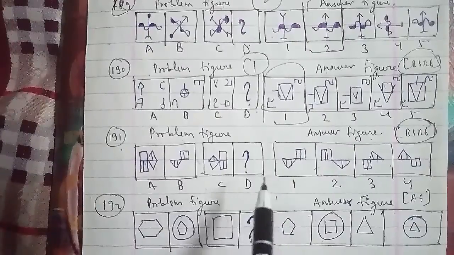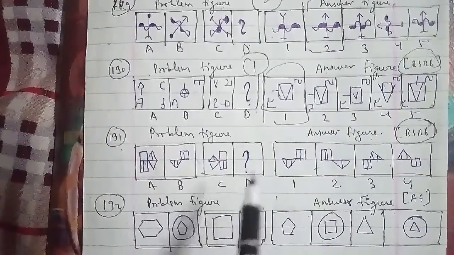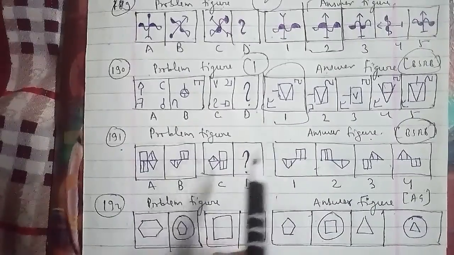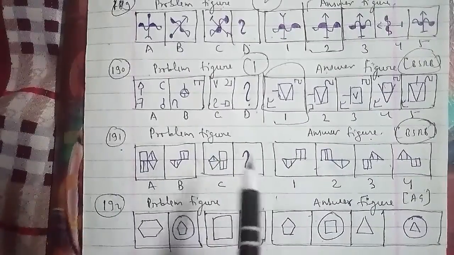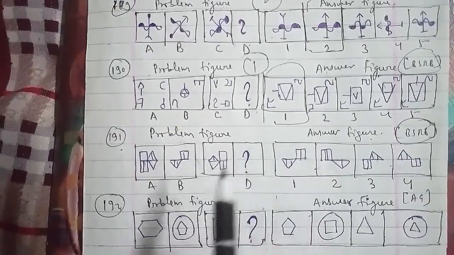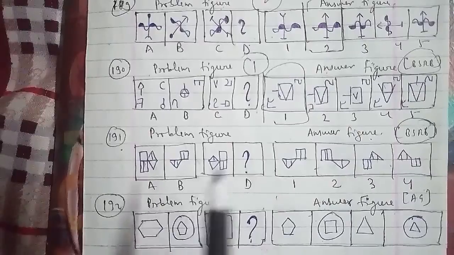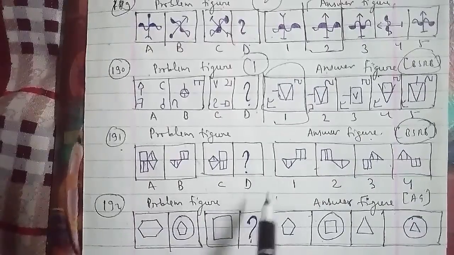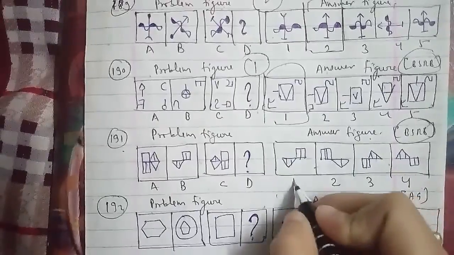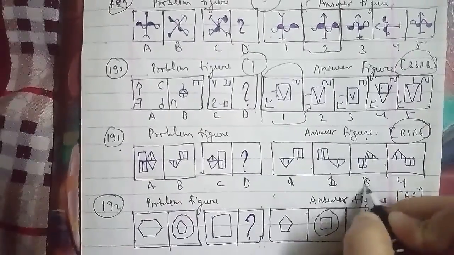The instruction is that in each of the following questions there is some relationship between figure A and B. The same relationship exists between figure C and one of the four alternatives, where the problem figures are named A, B, C, D and the answer figures are small a, small b, small c and small d.